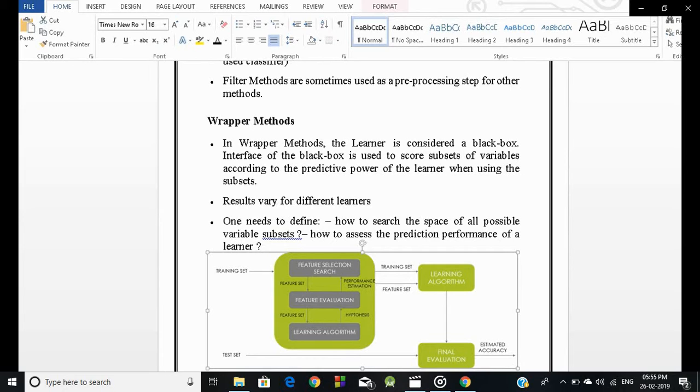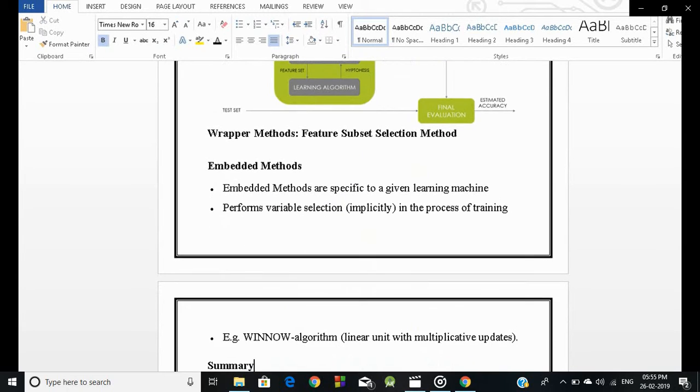Wrapper methods. In the wrapper method, the learner is considered a black box. The interface of the black box is used to score subsets of variables according to the predictive power of the learner when using the subsets. Results vary for different learners. One needs to define how to search the space of all possible variable subsets, and how to assess the prediction performance of a learner. Now let's discuss wrapper methods, feature subset selection method.